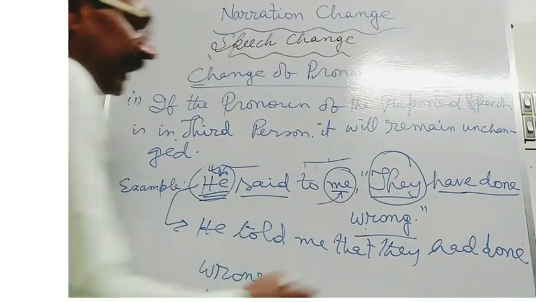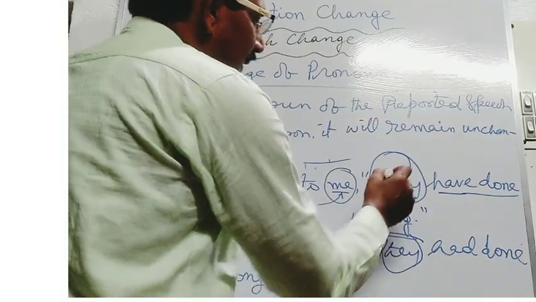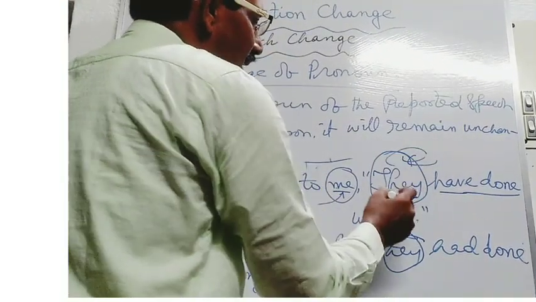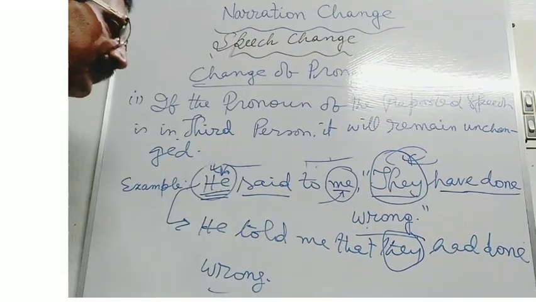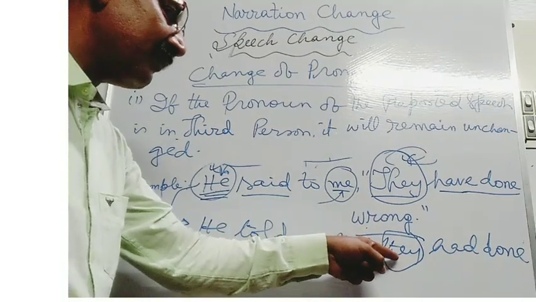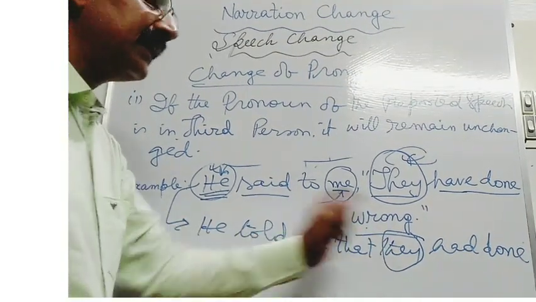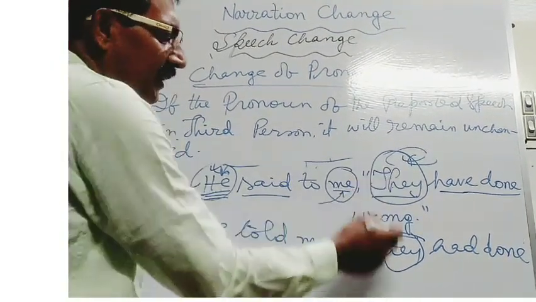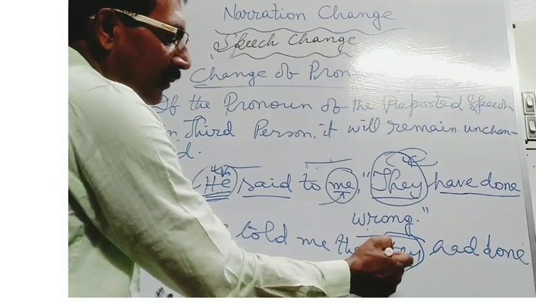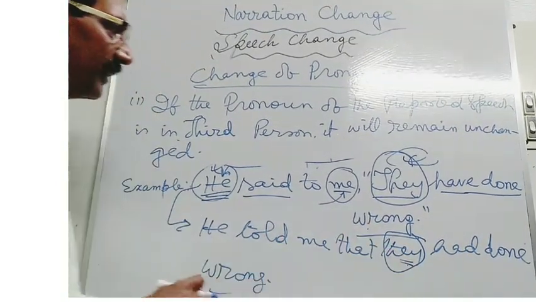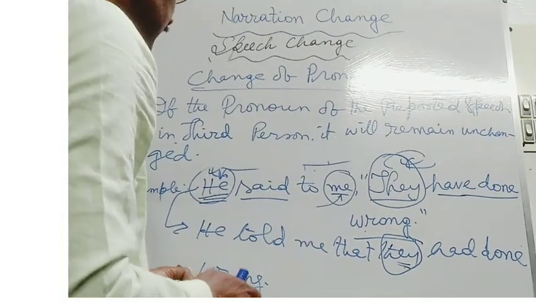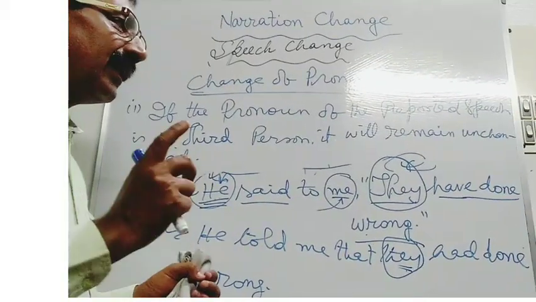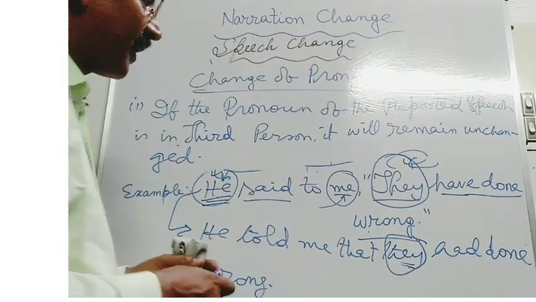Since the third person pronoun is there in the reported speech, at the time of converting it into indirect speech, you cannot change the pronoun. It will remain unchanged in the indirect narration. So students, you have seen that in the direct speech, there are three features.